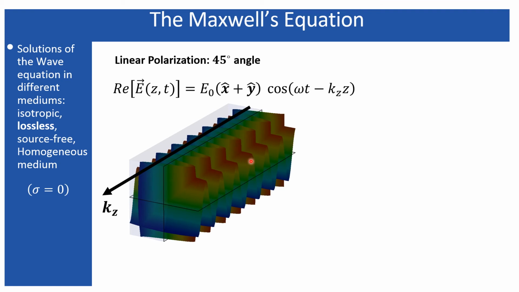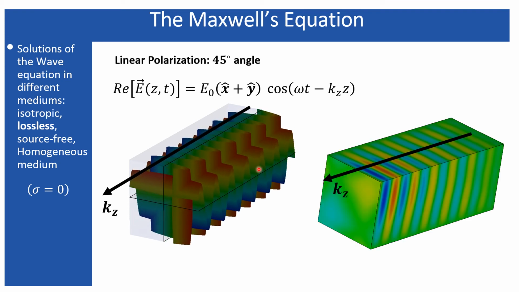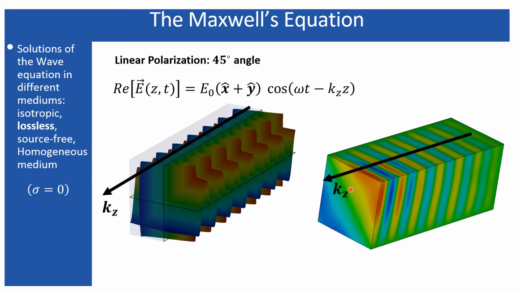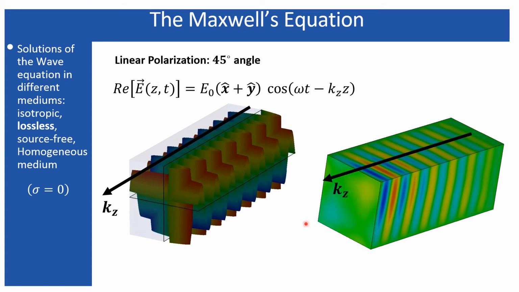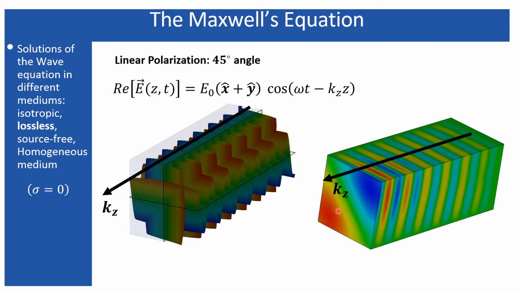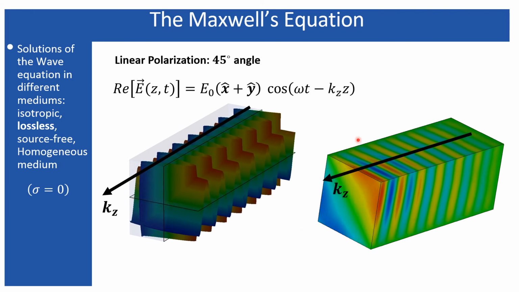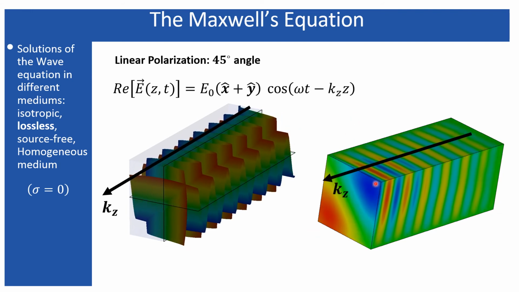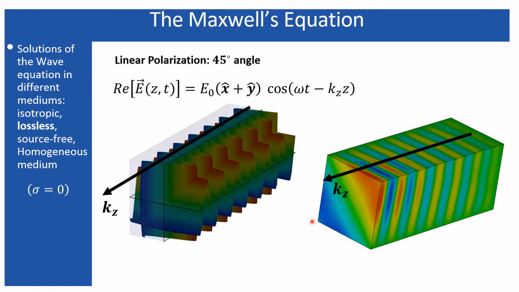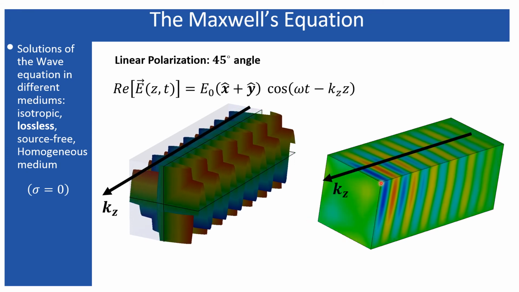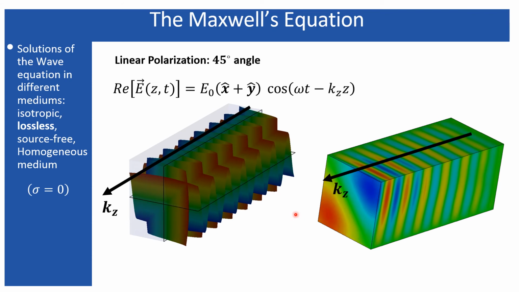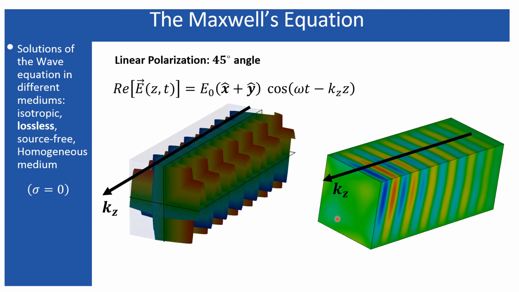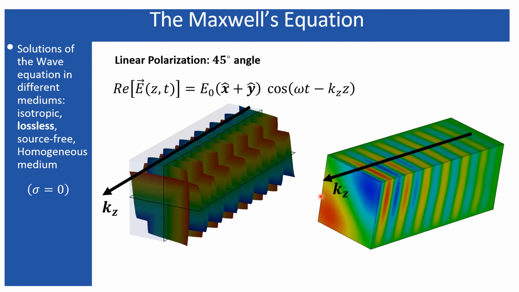Let's see what the actual wave fronts of this are. Look, it is propagating along this z direction, and this is the wave from this wave front. You can see that it is not oscillating along either the y direction or the x direction, rather it is oscillating along the 45-degree angle between the x and y directions. So look, this is the polarization of the electric field along the 45-degree direction, 45-degree angle.